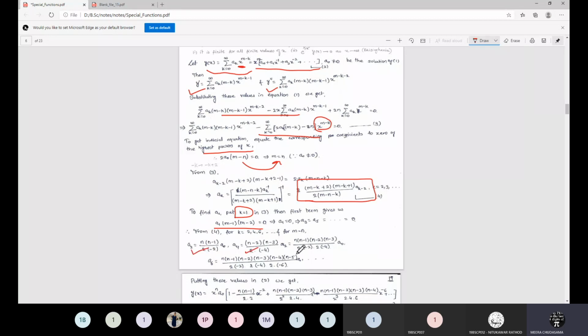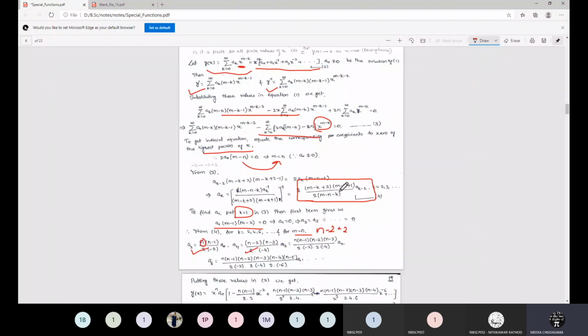When you substitute k is equal to 2, 4, 6 and so on, with m is equal to n, suppose k is equal to 2. The first factor will be m is equal to n, so n minus k plus 2, so just n in the first factor.